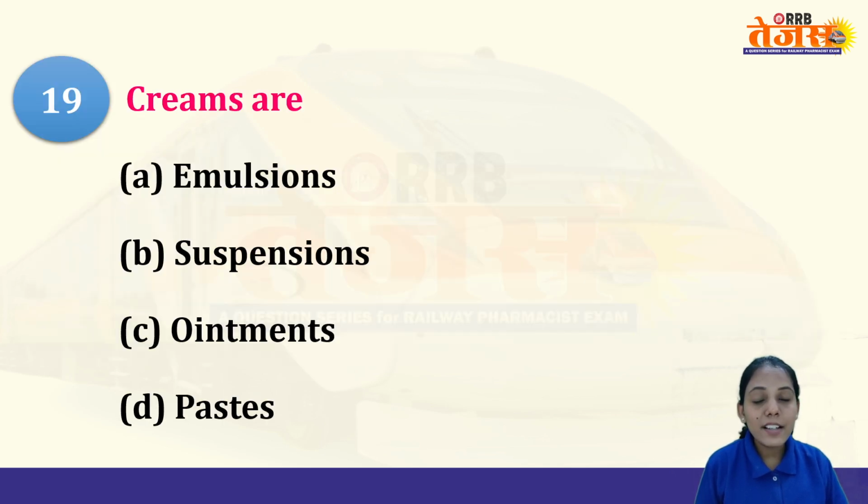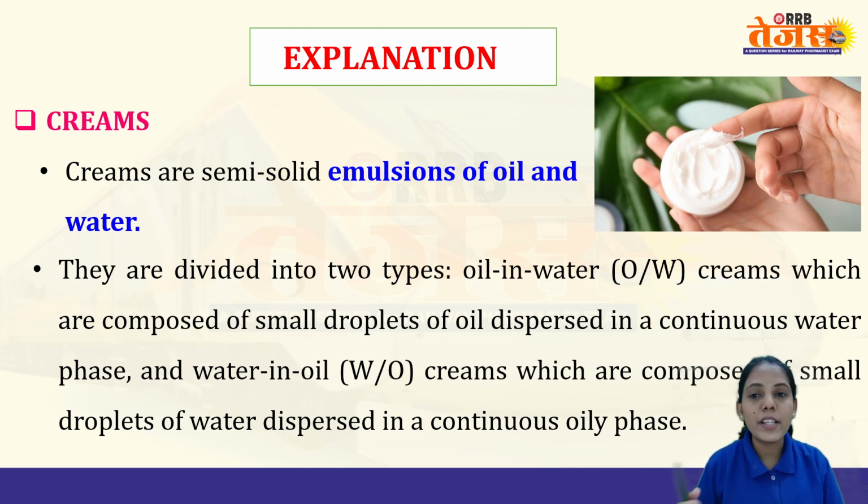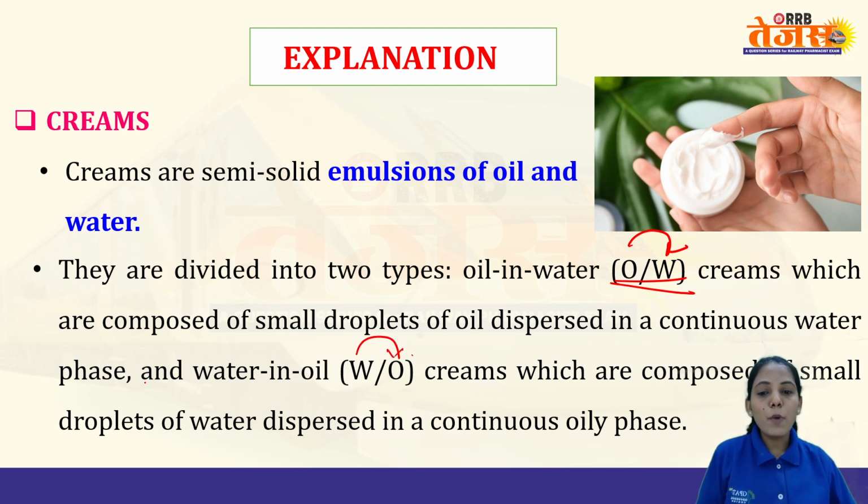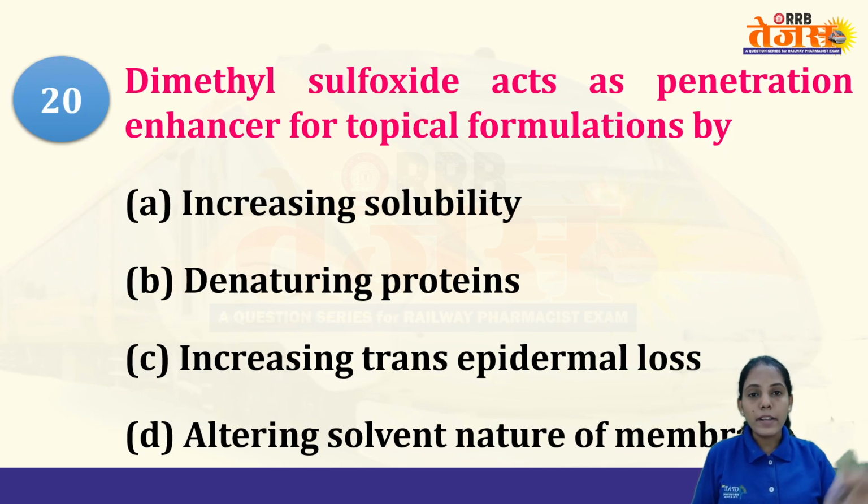Creams, as we discussed, are nothing but emulsions only. Viscous emulsions, as we discussed. So it contains oil in water or water in oil. They are divided into O/W, in which oil droplets are dispersed. If it is O/W, oil is dispersed in water, and water is the external phase. If it is W/O, water is dispersed in the oil, composed of smaller droplets in a continuous oil phase. Depending on whether it is a vanishing cream, a cold cream or any other cream, different emulsions are present.